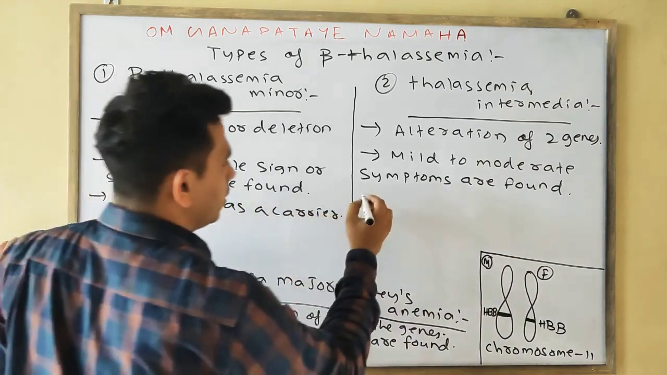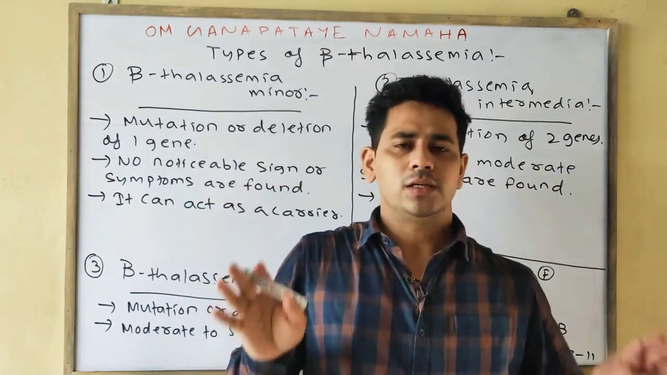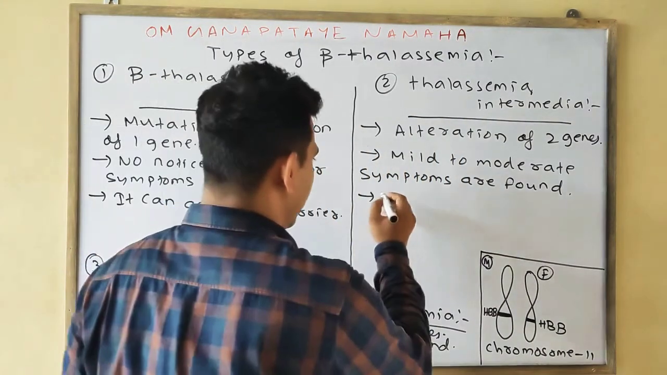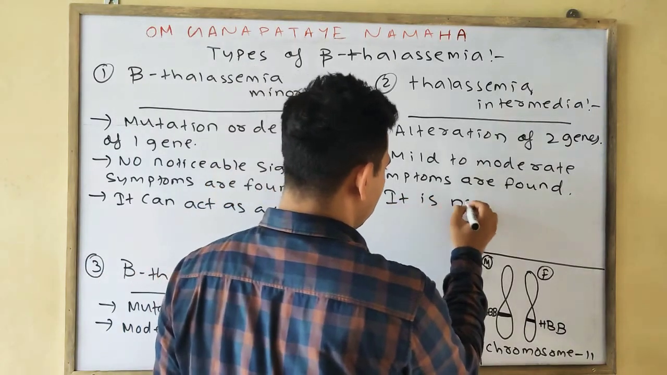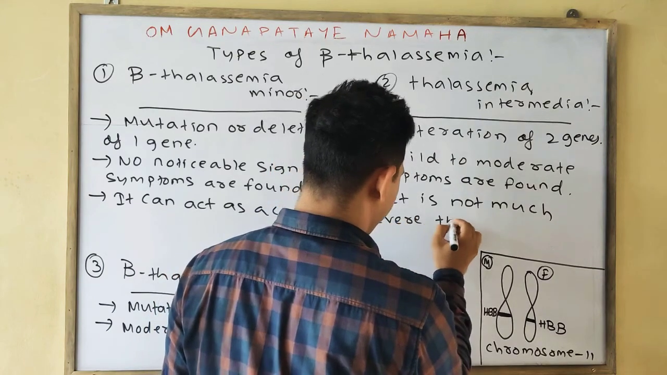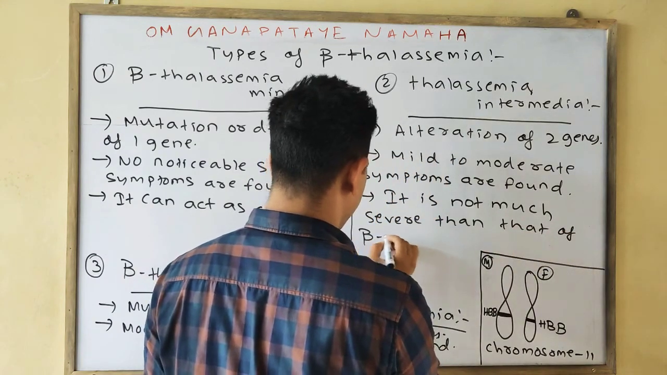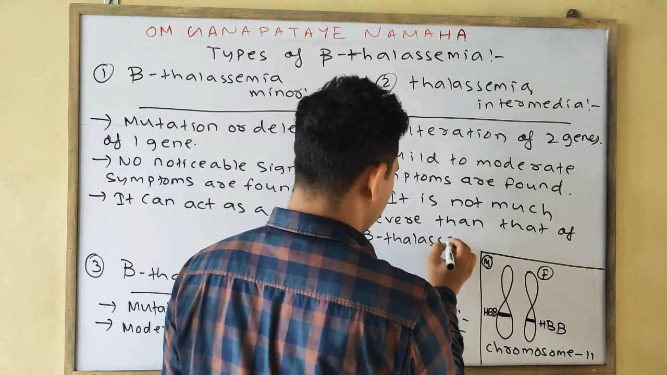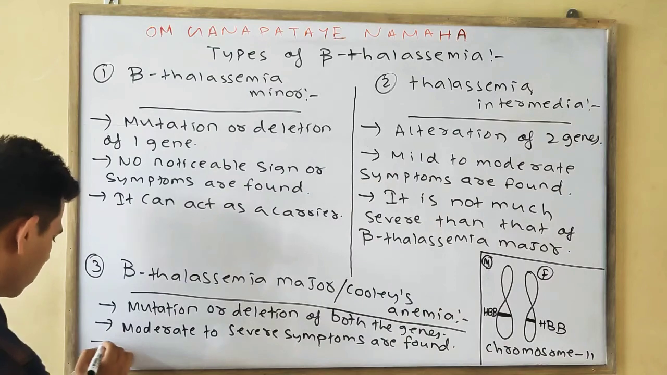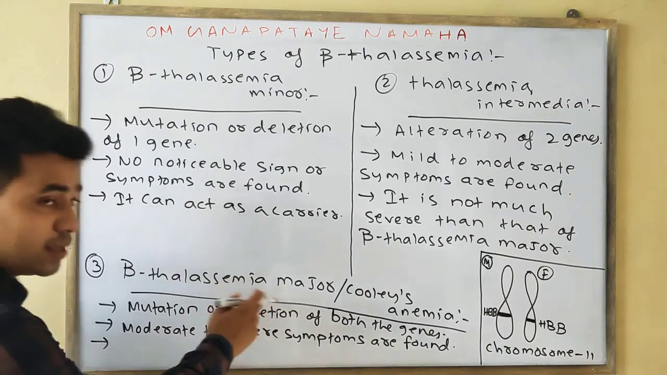Okay. Third point, in the case of thalassemia intermedia, as it is intermedia, it is not much more severe than that of beta thalassemia major. We can write it is not much more severe than that of beta thalassemia major. Okay, but the most severe form of beta thalassemia is beta thalassemia major.